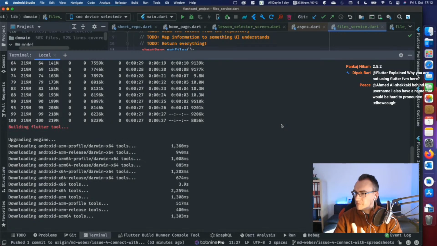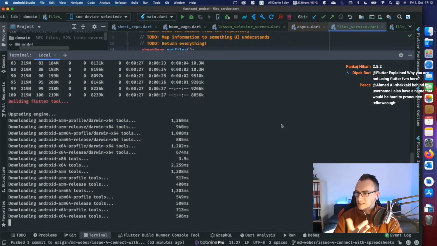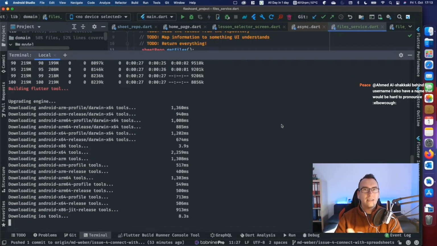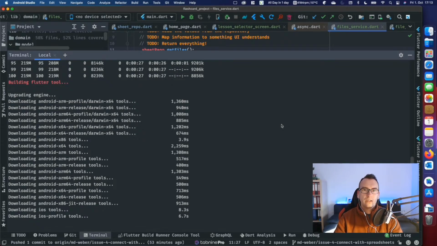Why don't I use FVM here? That's a very good question. The reason is actually a very easy one. I always have problems setting up the whole thing. I only use it if I have to, for example if I have a team that shares the Flutter version in the GitHub repository. And because I don't fix the Flutter version at the moment for this project, I can also use the default installed by Git from my side, and I can just upgrade it directly, and the path variable stays the same.